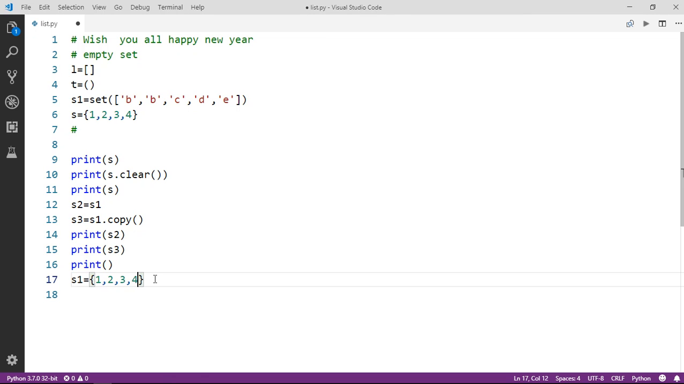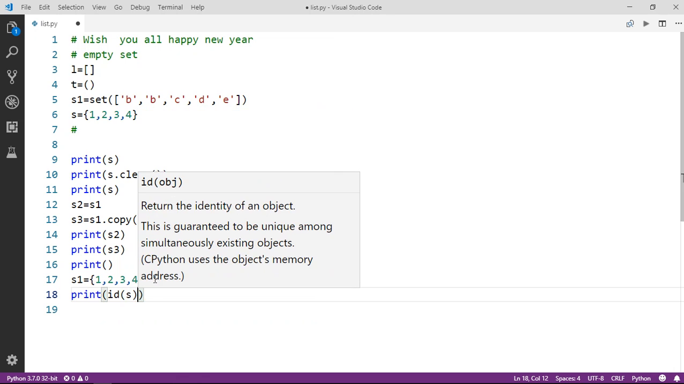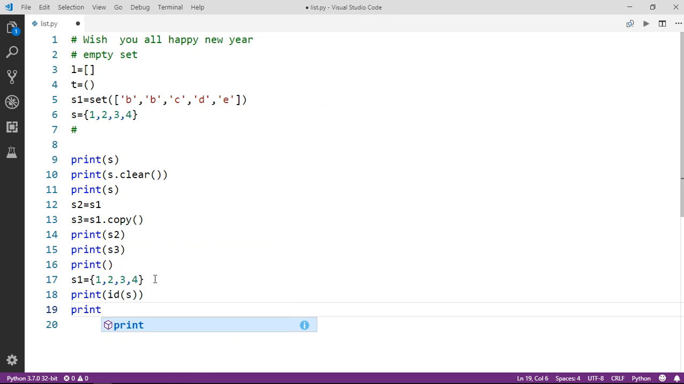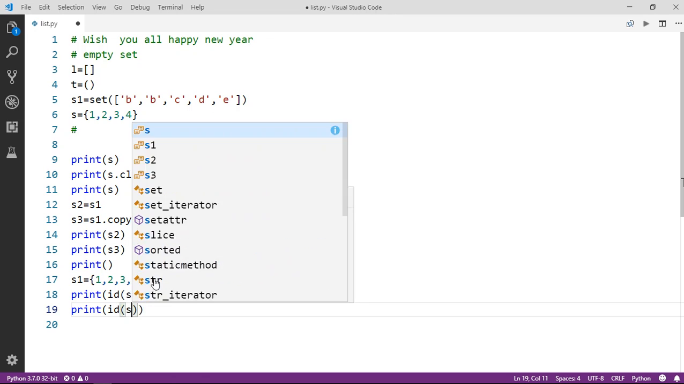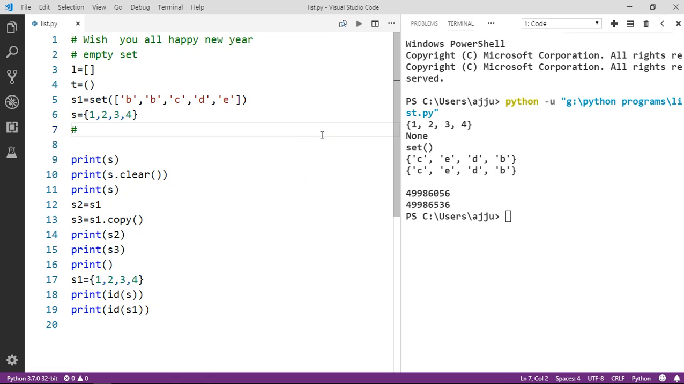Now let's check the addresses, the id of s1 and the id of s7. If the addresses are the same, it means that sets are immutable. But if the addresses are different, then they are mutable. Why? Because I explained in my earlier video. You can see here the addresses are different.